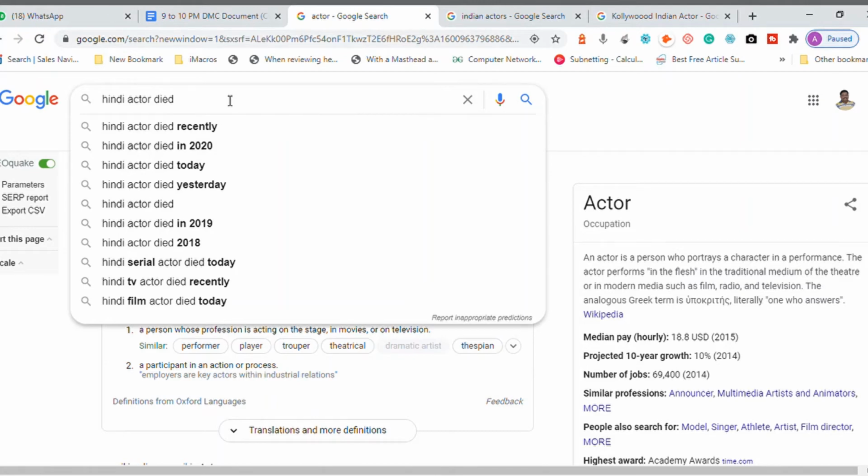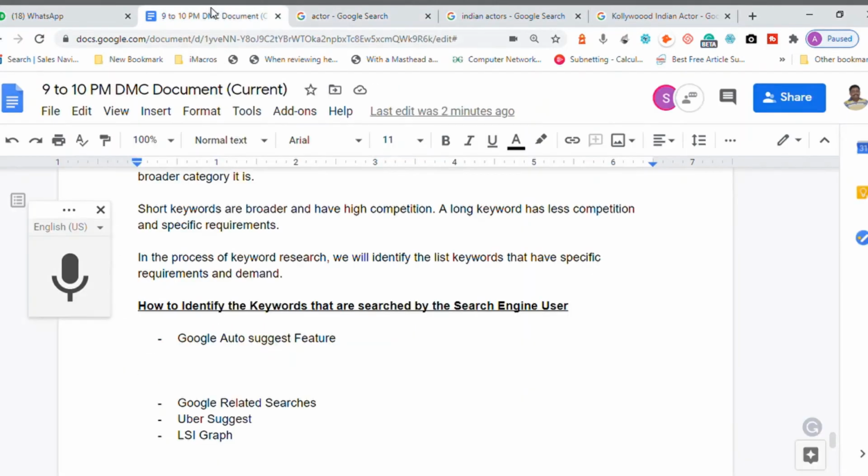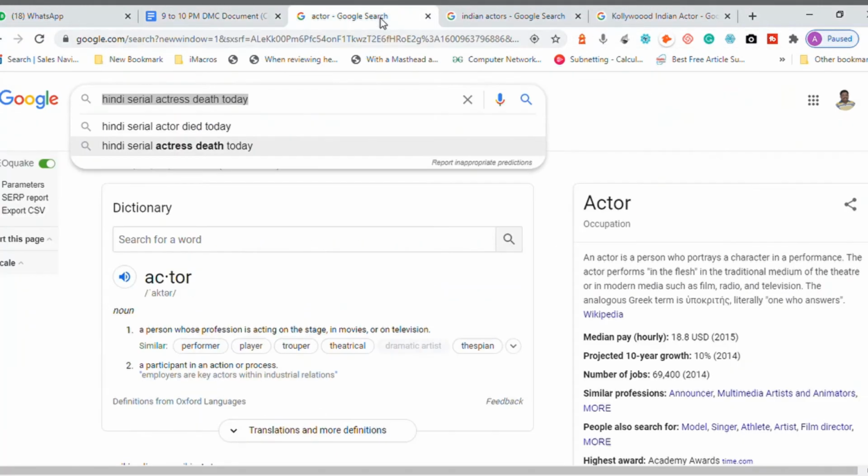Now you can be very specific: Hindi serial actor who died today. See, now Hindi serial actor's death today. Now this is my final keyword. I can choose this keyword to write content about. Why? Because people are searching this, Google is suggesting it to me. If there is no demand, Google will not tell me.